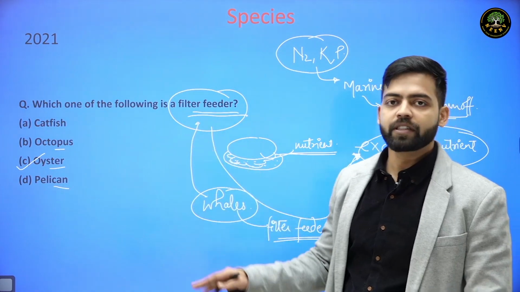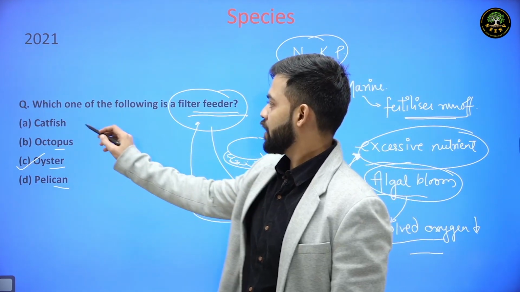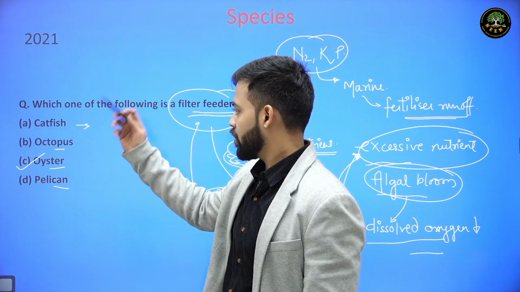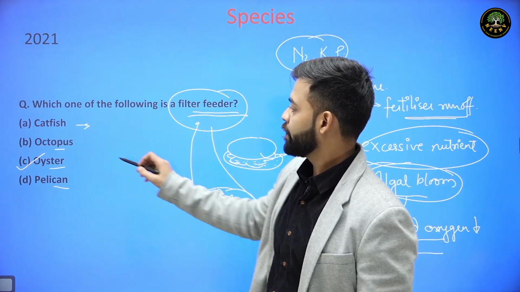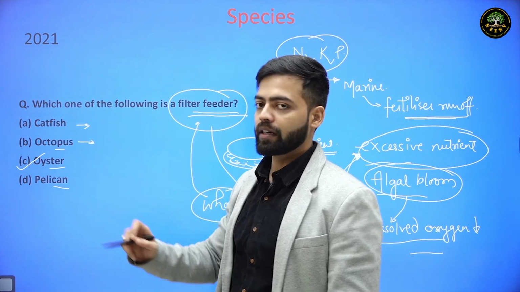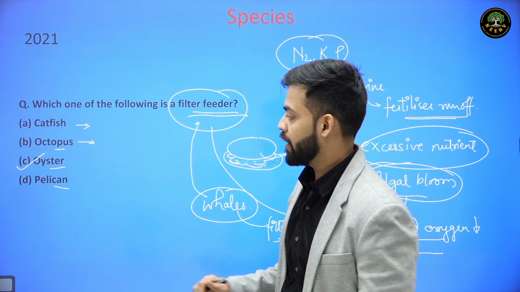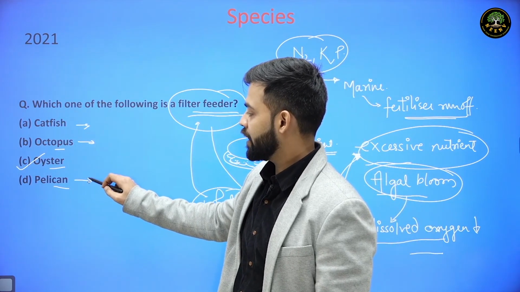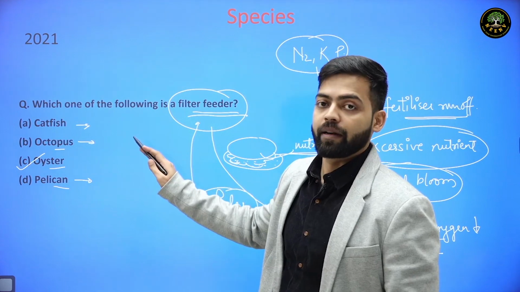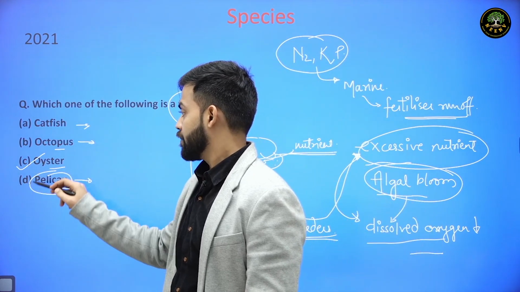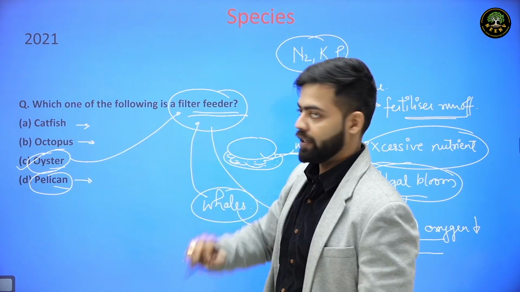As far as catfish is concerned, catfish is basically a benthic fish. They are carnivores. They feed on other insects and fishes present in the water body. Octopus also feeds on other living organisms present in the marine environment, and pelican is a bird that feeds on fish in the water body. So pelican is a bird, but oysters and whales are examples of filter feeders.